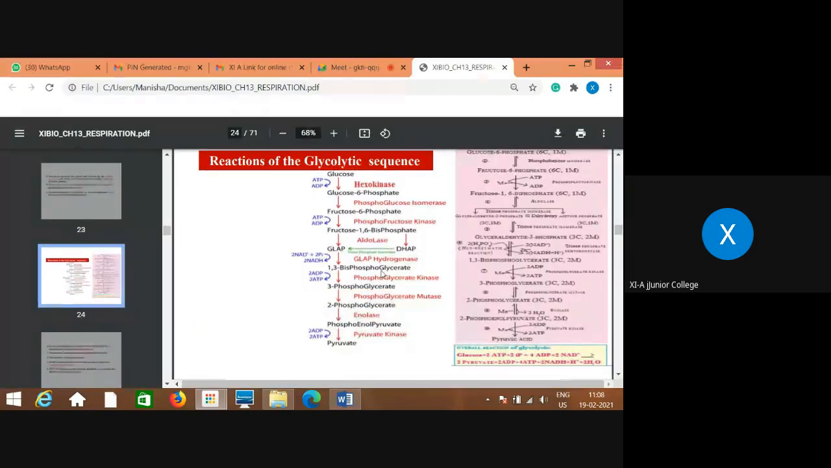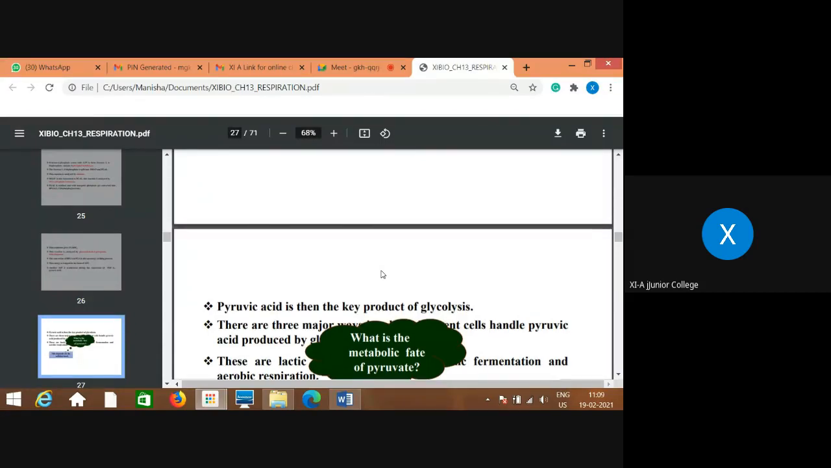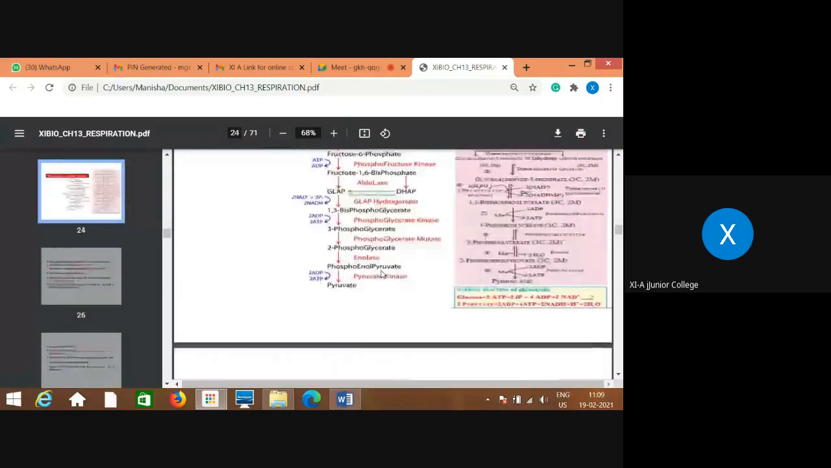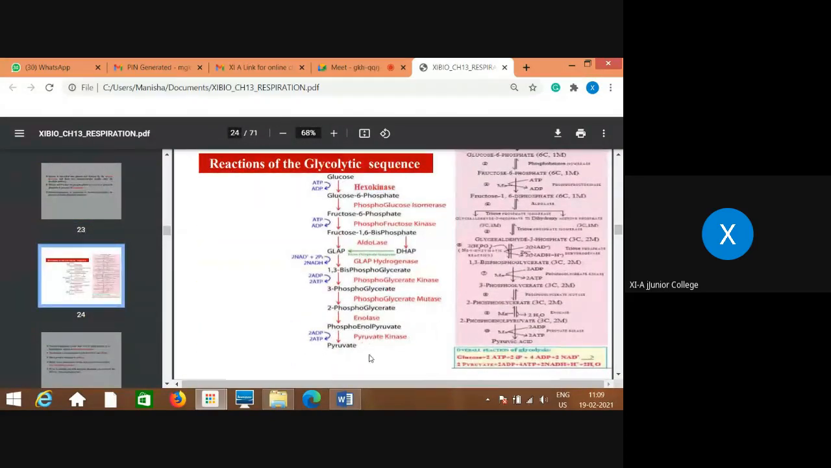Then next, at the end of glycolysis, what is done? Pyruvic acid is produced. So one molecule of glucose gets converted into how many molecules of pyruvic acid at the end of the reaction? 2 molecules.